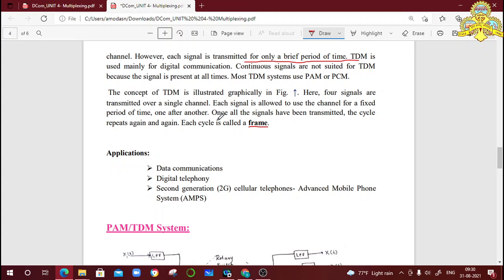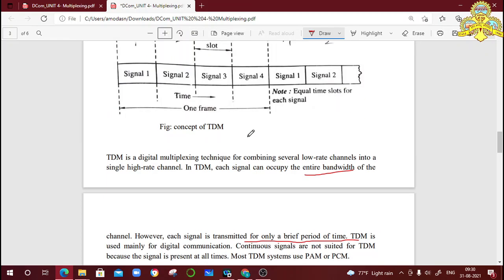Like this, once all the signals have been transmitted, the cycle repeats again and again, and each cycle is called a frame. See here, signal 1, signal 2, signal 3, signal 4. These all four signals are considered as one frame. One cycle is completed.